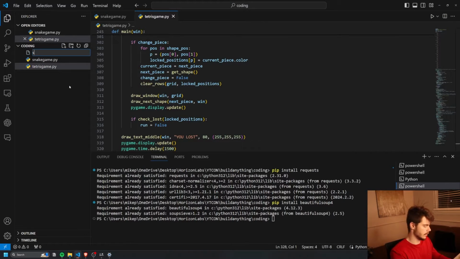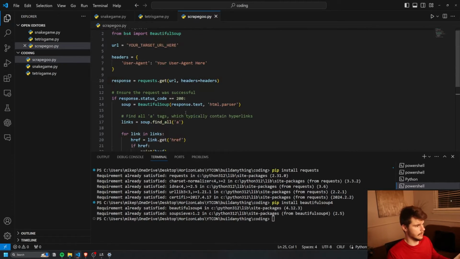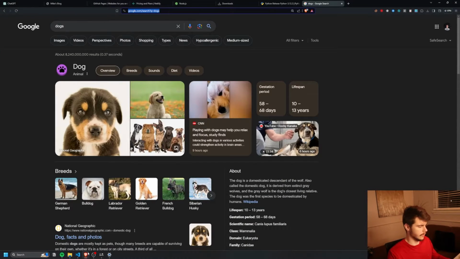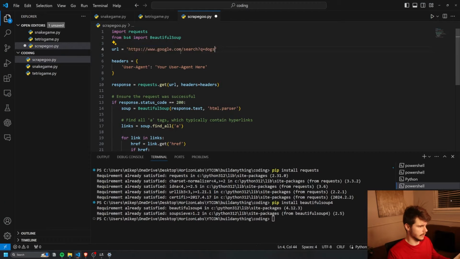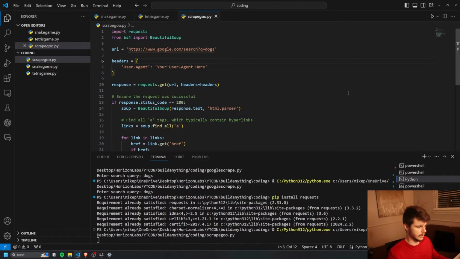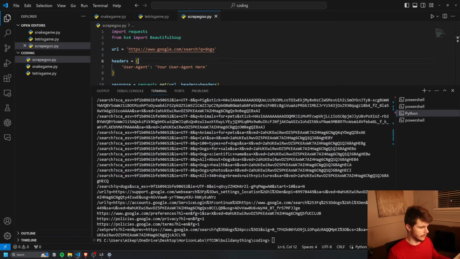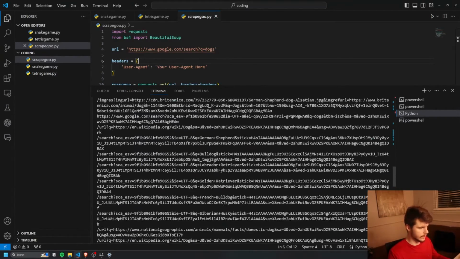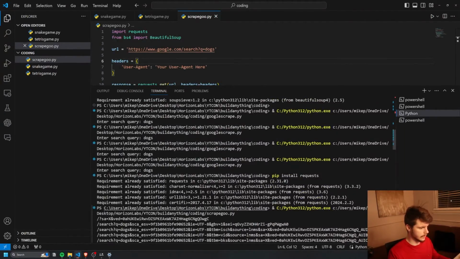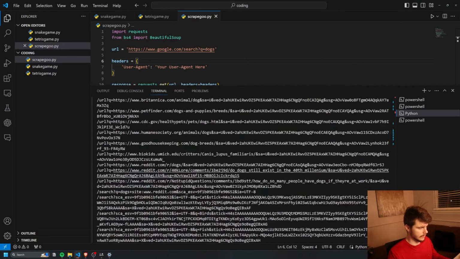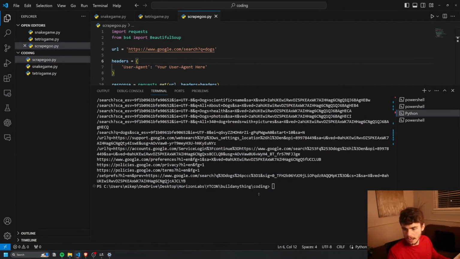I'll make a new one called scrapegoo.py, and then I'll put this in here like so. Let's give this a run. And look at that. After a quick little run of this program, we get all kinds of URLs. And these are all the URLs that we could find on Google.